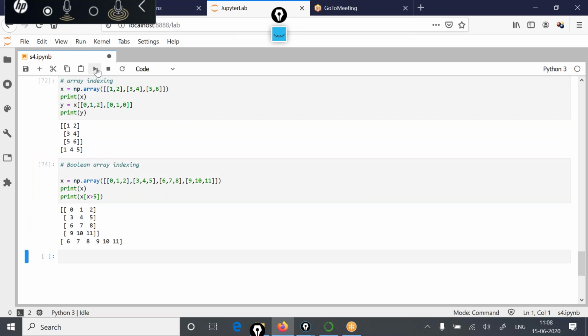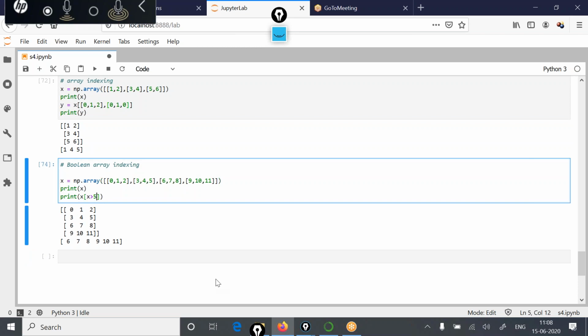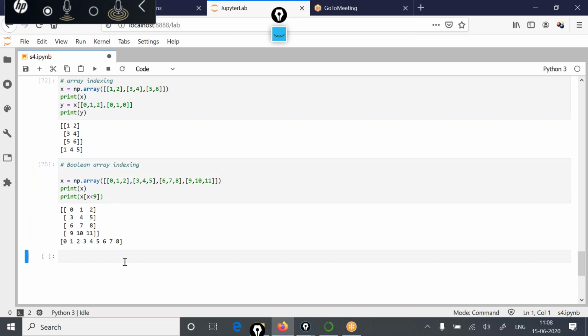See, the values which are greater than this number will be displayed. So this is how you can do Boolean array indexing. If I write x less than 9, you will see it will fetch out all those values which are less than 9 out of this array.